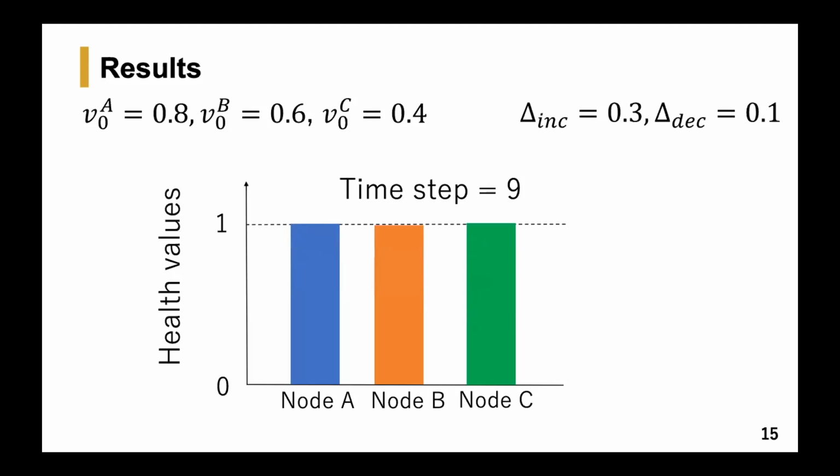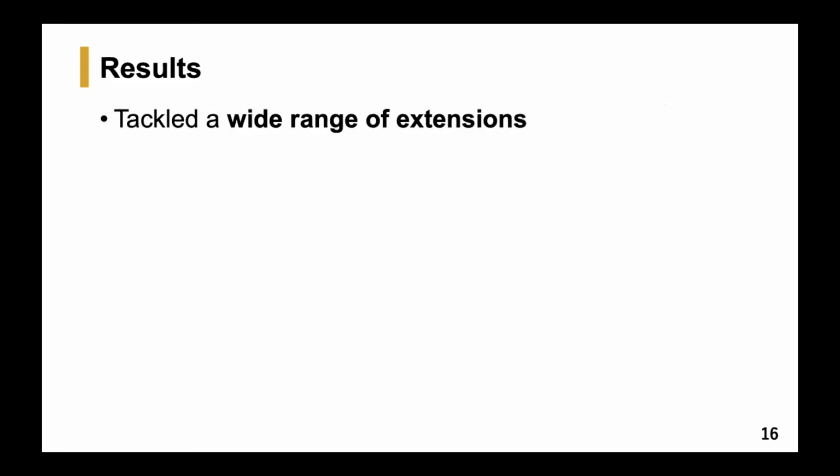So we saw that for the case when the deterioration rate is larger than or equal to the repair rate, targeting the healthiest node at each time step is optimal. Whereas for the case when the repair rate is sufficiently larger than the deterioration rate, targeting the least healthy node at each time step is optimal. We also tackled a wide range of extensions for such problems.